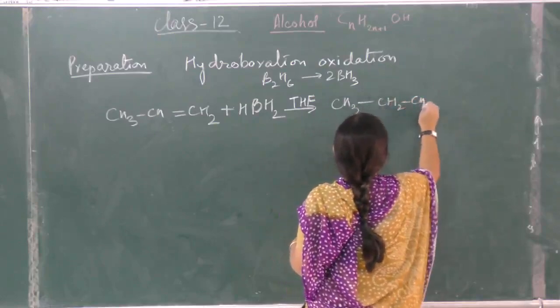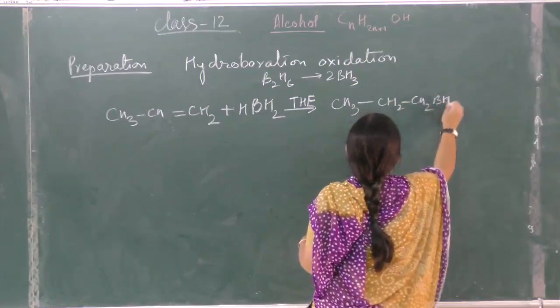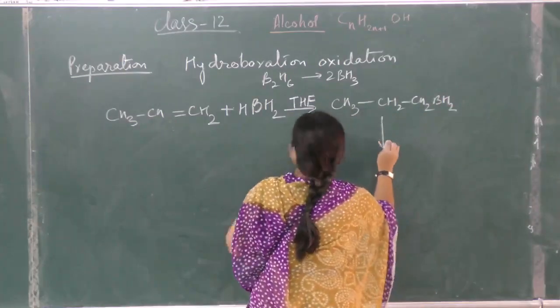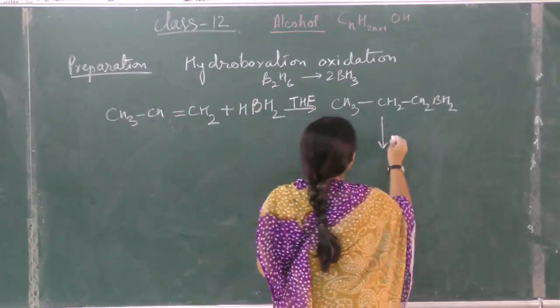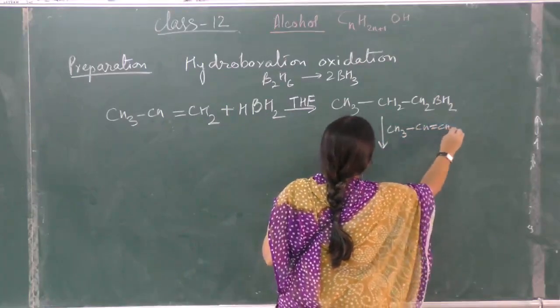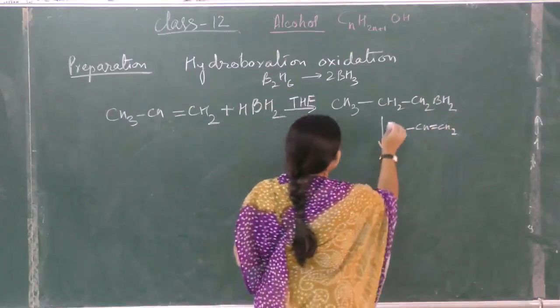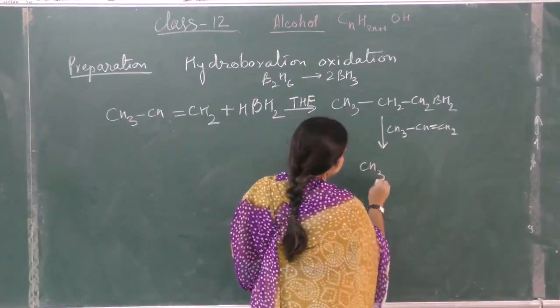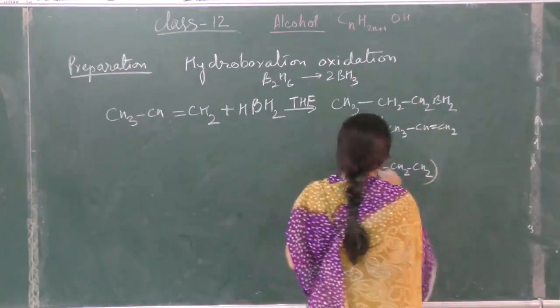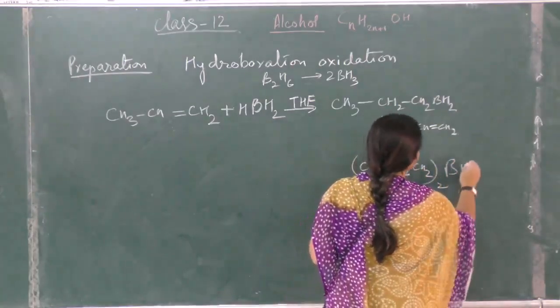CH3CH2CH2BH2. This is formed, and then again one molecule of alkene, CH3CH=CH2, adds up, and you get the product (CH3CH2CH2)2BH.